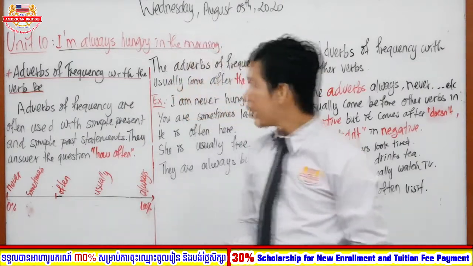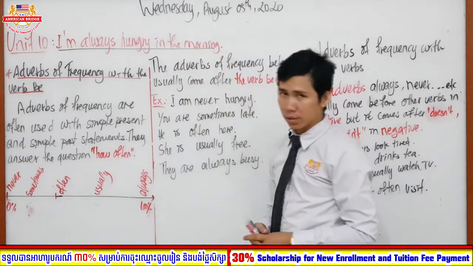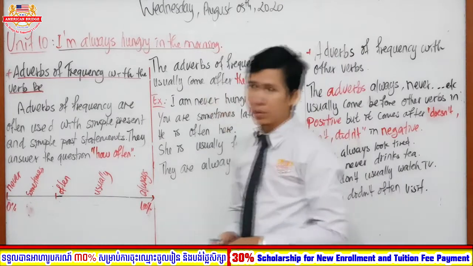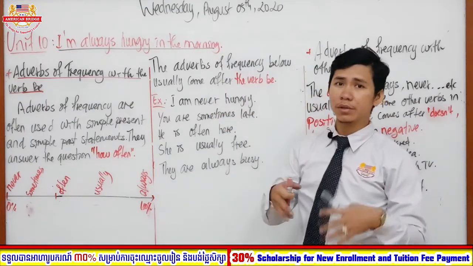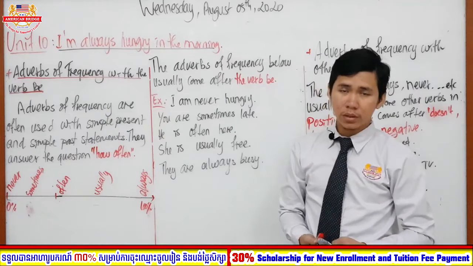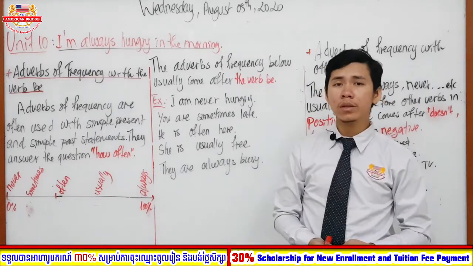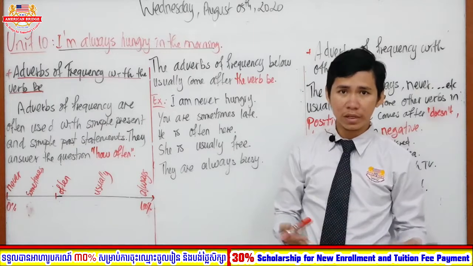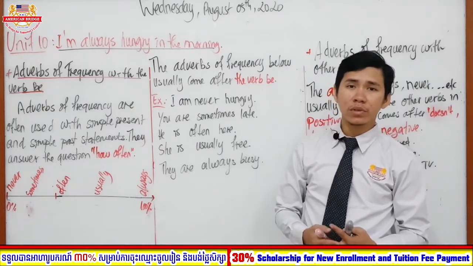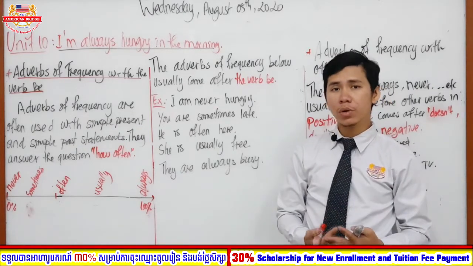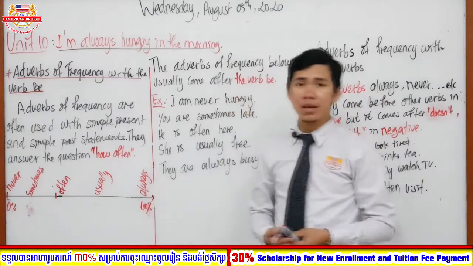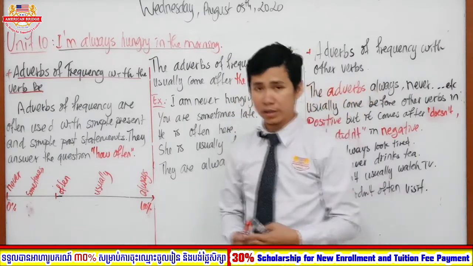Right, so today we are going to continue to the next unit, Unit 10. Unit 10 is "I'm always hungry in the morning." So this is going to be talking about adverbs of frequency. You might already know adverbs of frequency, like always, sometimes, never, usually, right? Today I'm going to give you more clarification and explanation about the adverbs of frequency that you have learned so far. And today it is going to be in our Unit 10 as well, right?